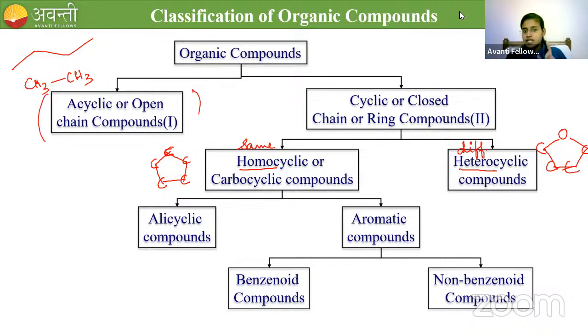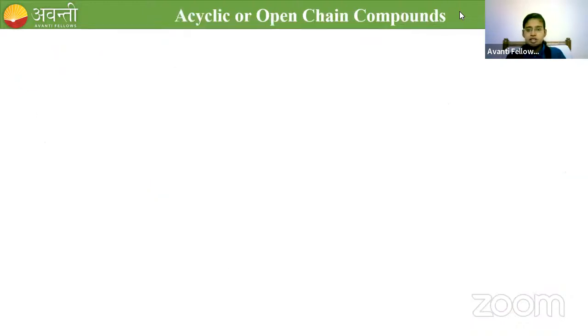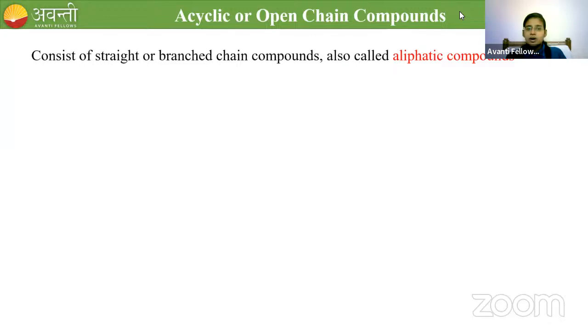I will go for this classification and give you some more examples under this type. Acyclic compounds consist of straight or branched chain compounds, which are also called aliphatic compounds.